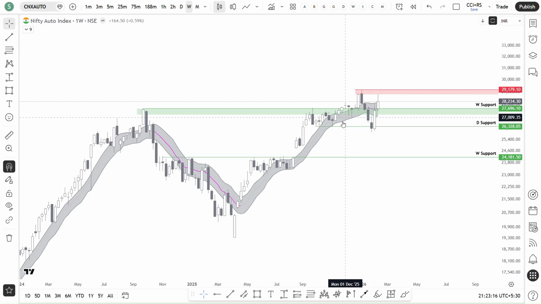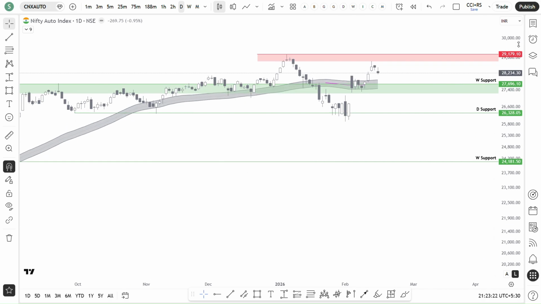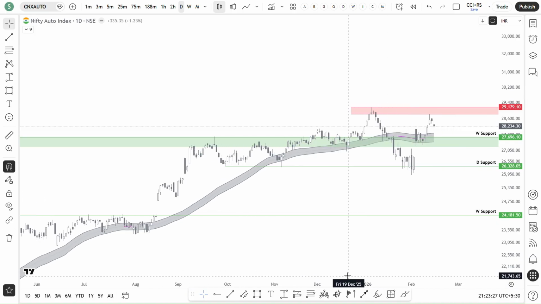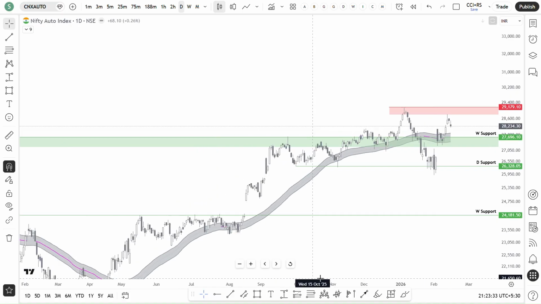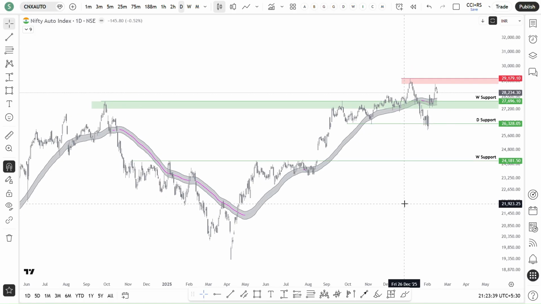If you see in daily, the price is near the previous highs. We need to see how it is going to behave. Up until the price is above 50 SMA, I don't think there is much problem with this index. As of now, auto index is strong itself. And if we want to see new highs in the stocks also, we need to see the supply zone taken out. Or else you can say a swing high, not supply zone, because it's just a single point.